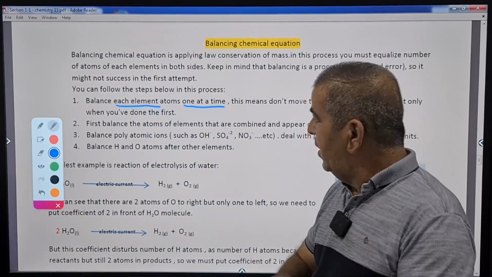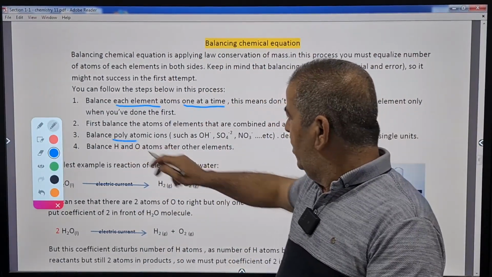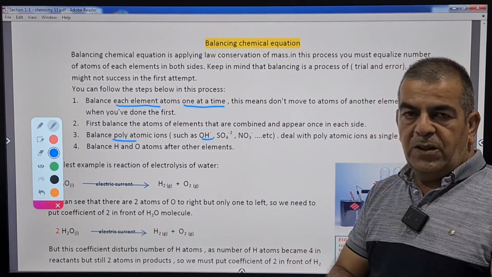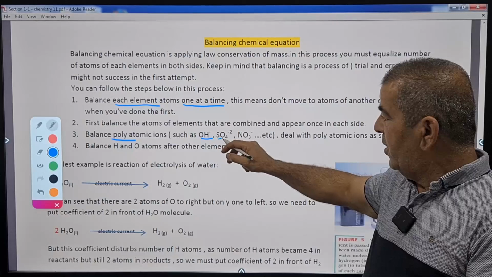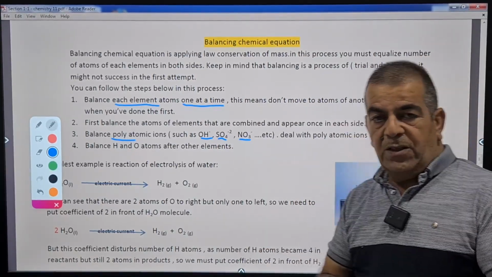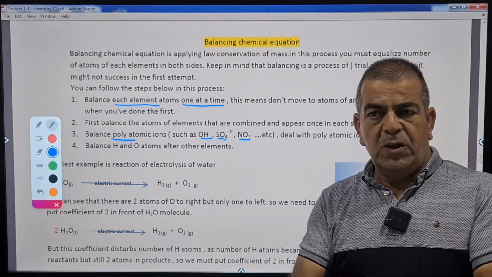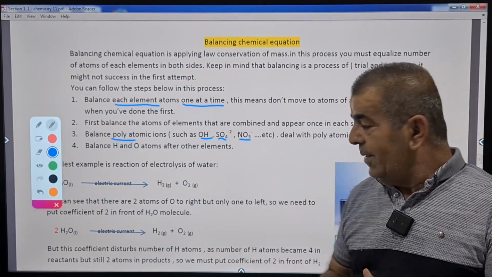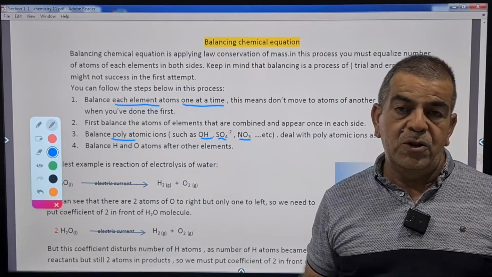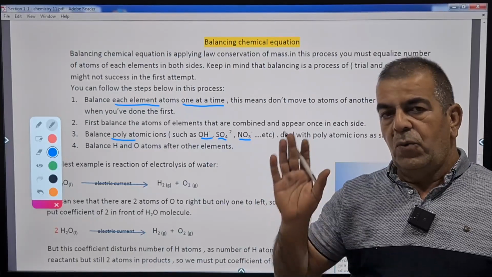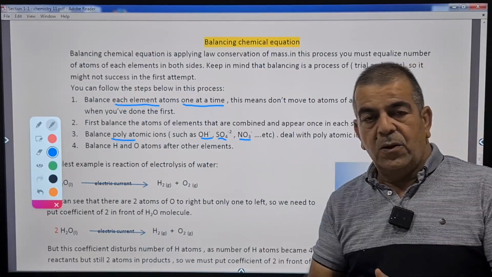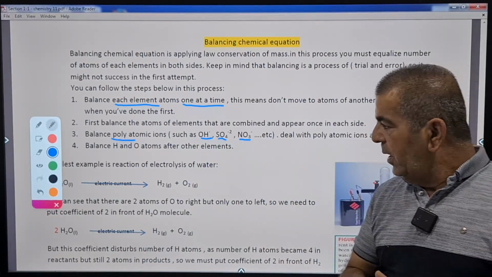Second, we're going to balance the polyatomic ions. The polyatomic ions, we have, for example, hydroxide, you see this ion composed of two atoms, oxygen and hydrogen, SO4, one sulfur and four oxygen, NO3 nitrate, one nitrogen and three oxygen, and we have many polyatomic ions. So we're going to deal with these polyatomic ions as single units. We will not say we have one nitrogen, three oxygens. No, we will say we have one nitrate in reactants and how many nitrates in products, and we're going to balance by putting appropriate coefficients.